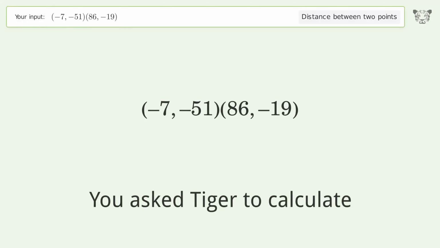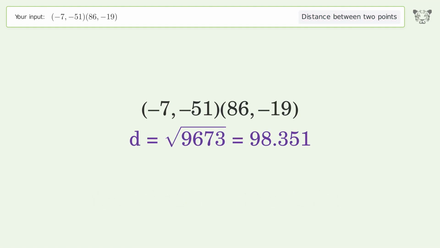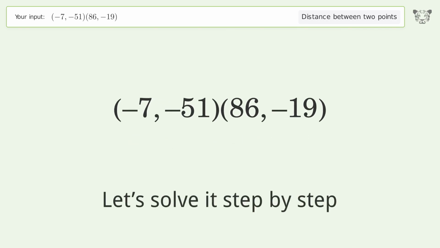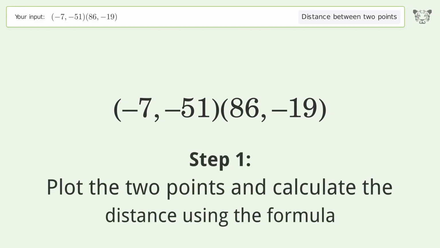You ask Tiger to calculate the distance between 2 points. The distance between the 2 points is the square root of 9,673, or 98.351. Let's solve it step by step. Plot the 2 points and calculate the distance using the formula.